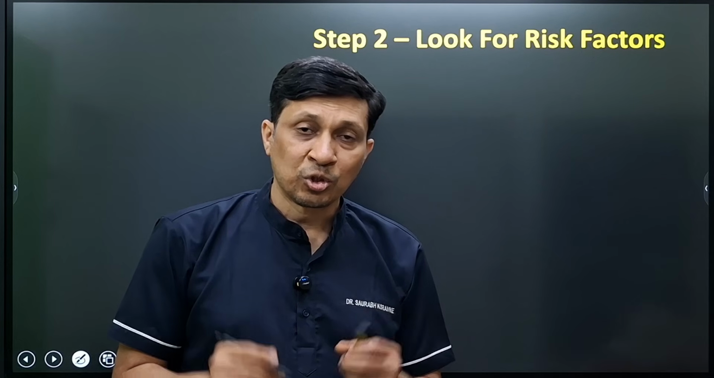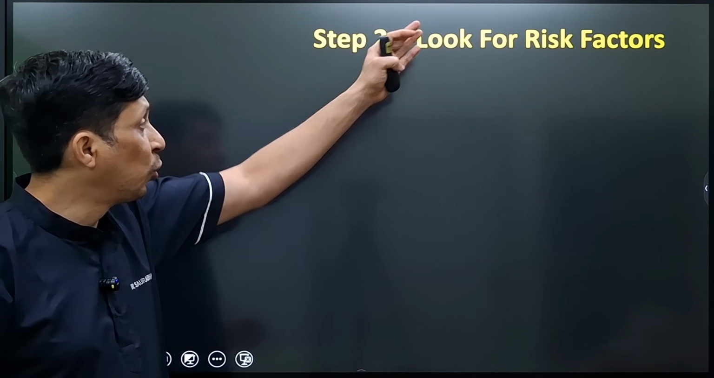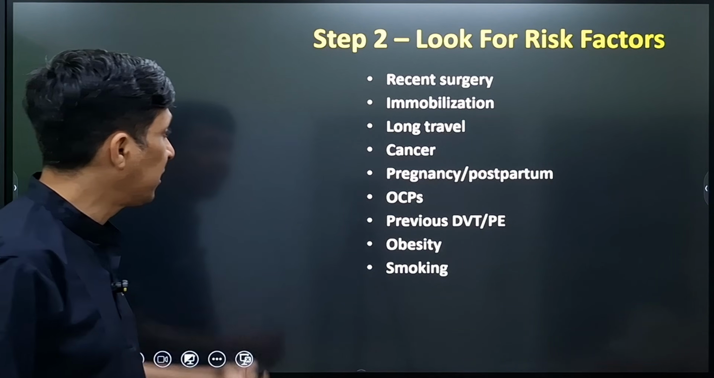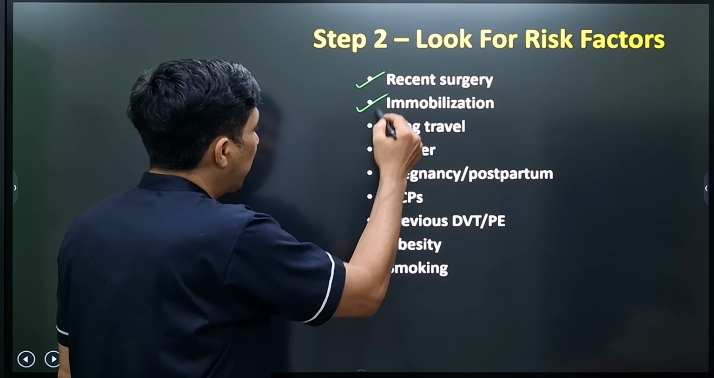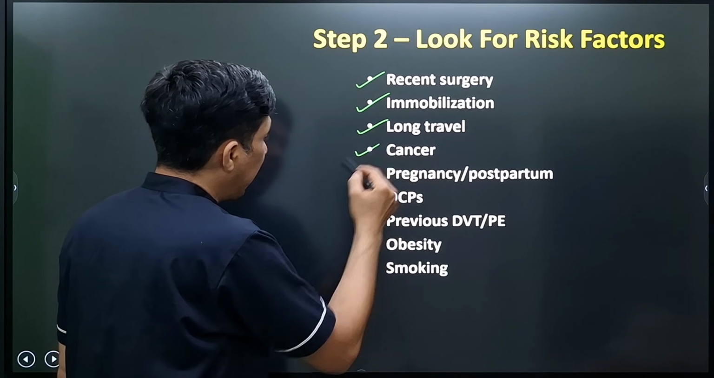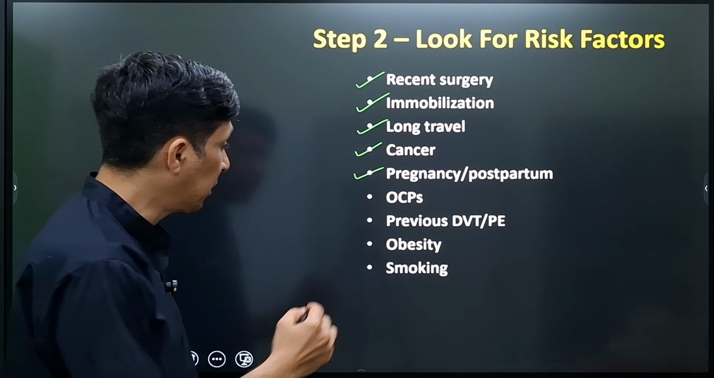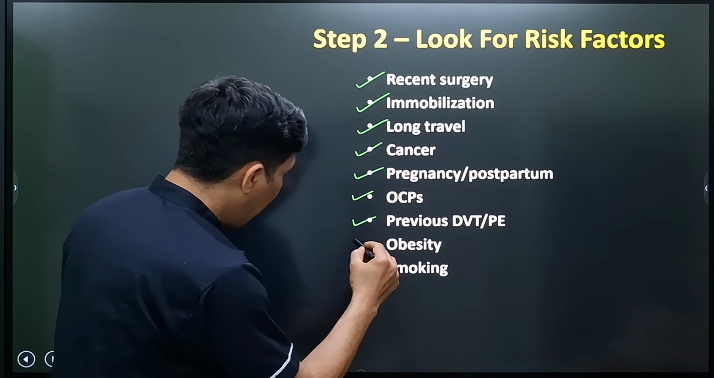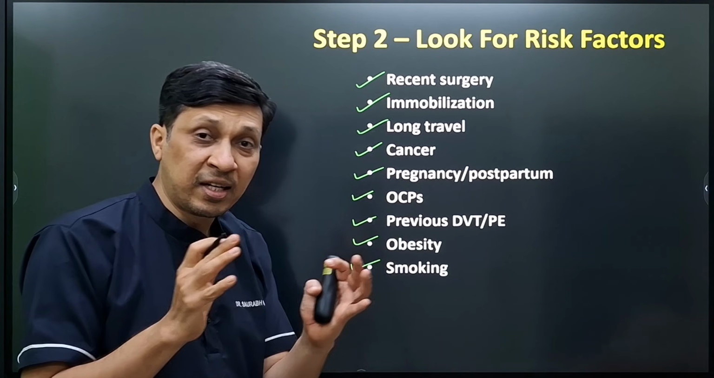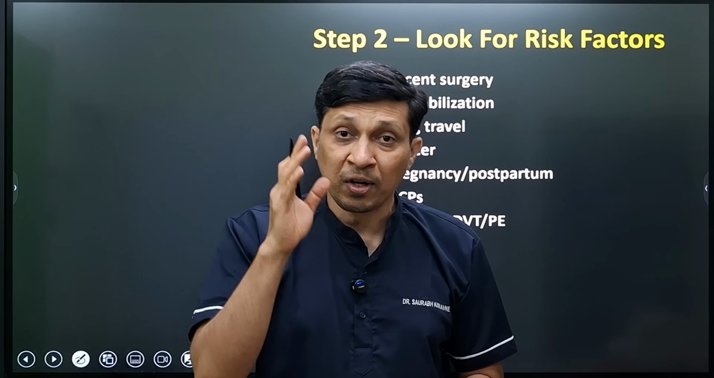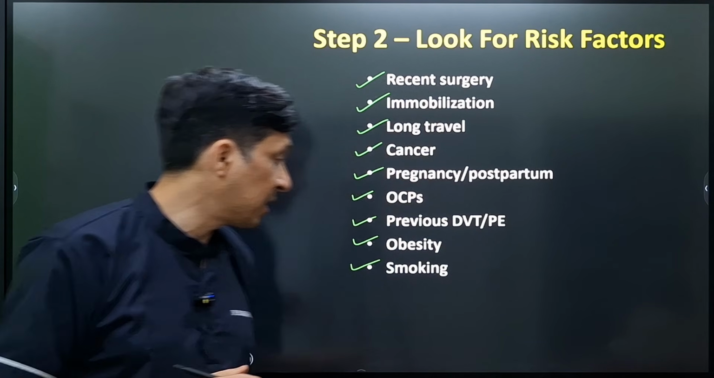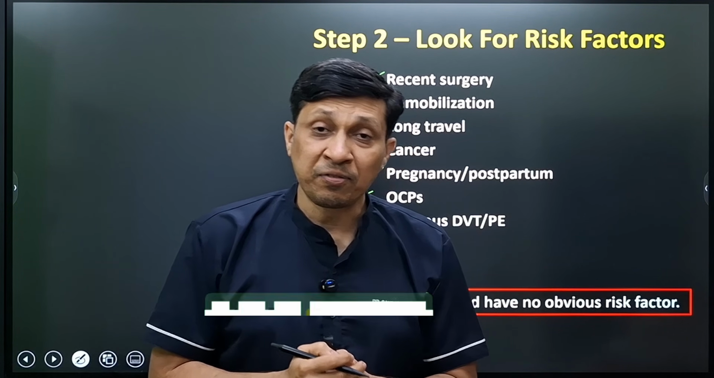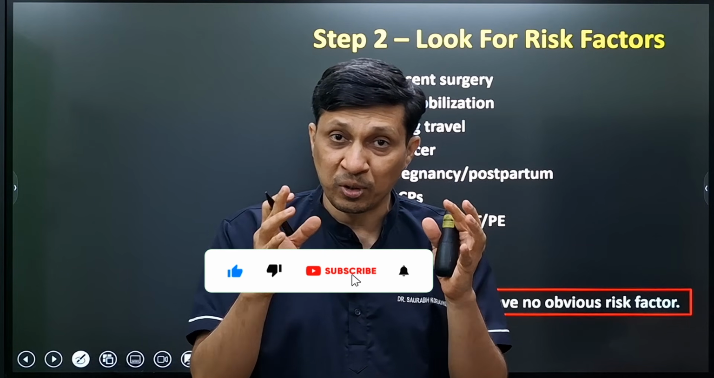If the symptoms have developed within minutes or hours rather than days, then pulmonary embolism must be in your differential diagnosis. Now your second step will be to look for the risk factors for pulmonary embolism. These are some common risk factors: recent surgery, immobilization, long travel history, cancer, pregnancy or postpartum condition, history of OC pills consumption, previous history of DVT or pulmonary embolism, obesity and smoking. So if these risk factors are present, there are high chances of pulmonary embolism. But one important thing is that about 1/3 of patients have no obvious risk factors. So if there are no risk factors, you cannot rule out pulmonary embolism.